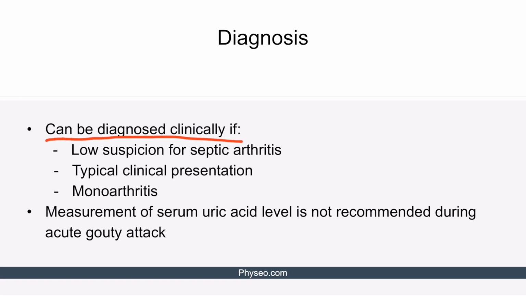It's worth mentioning that measurement of serum uric acid level is not recommended during the acute gouty attack because it does not predict the overall prognosis of the patient.